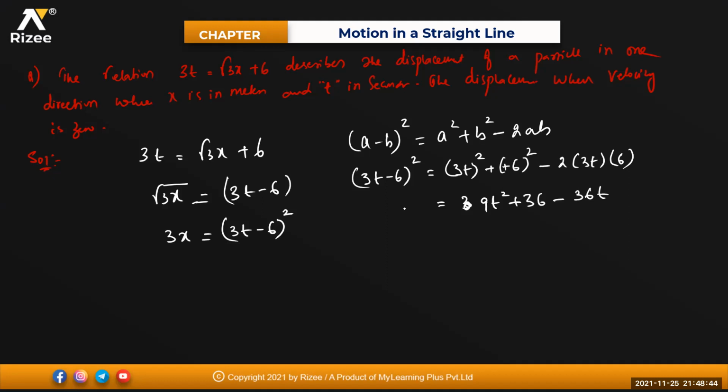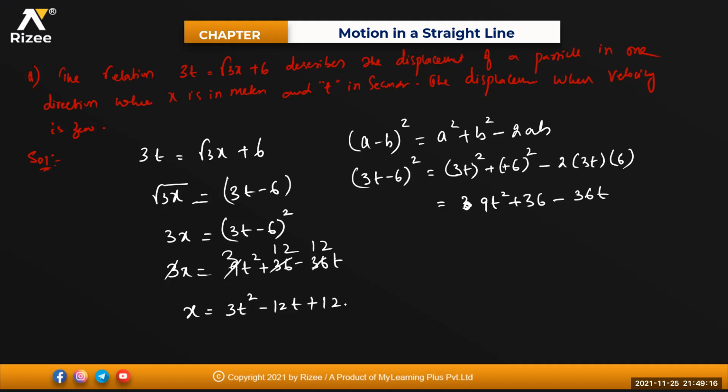This value is 3x. So 3x equals 9t square plus 36 minus 36t. Removing the 3, three ones are 3, three threes are 9, three twelves are 36. So x equals 3t square minus 12t plus 12. Any problem?